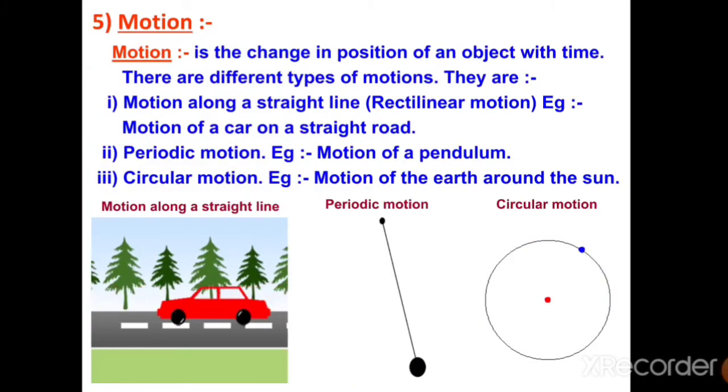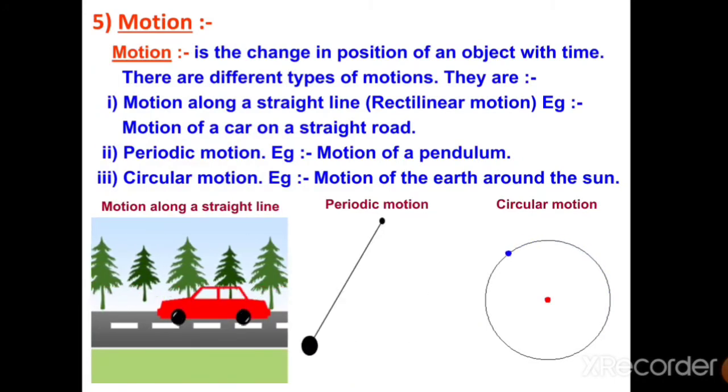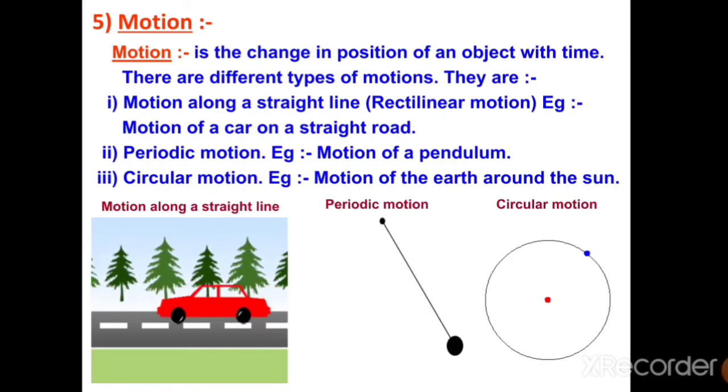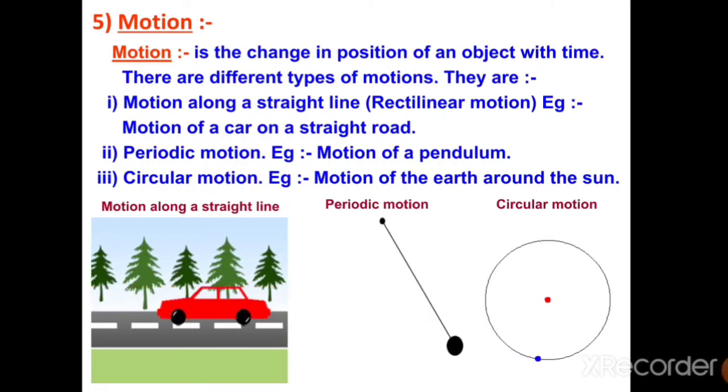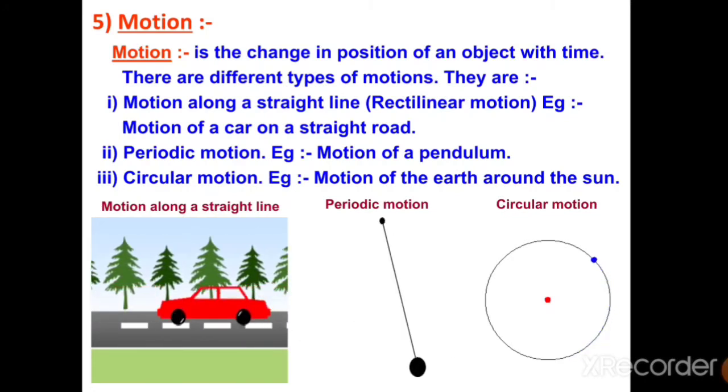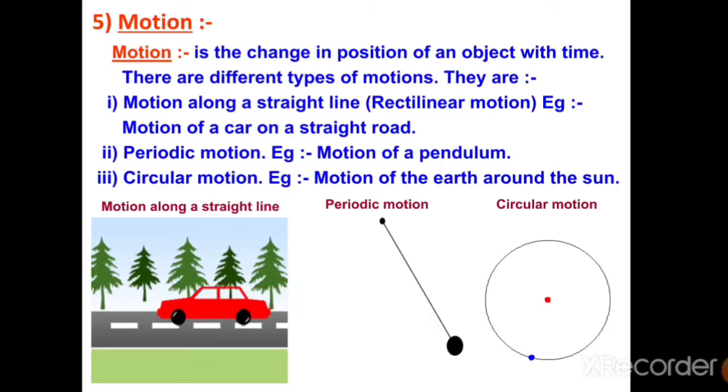Okay, so what is motion now? We are going to learn what motion is. When you see anything which is moving from one place to another, you say that it is in motion. When you see any object changing its position with time, you say it is in motion. There are many types of motion. Suppose a body or an object like a car is moving on a straight line, you say it is rectilinear motion because it is moving in a straight line. What is periodic motion?